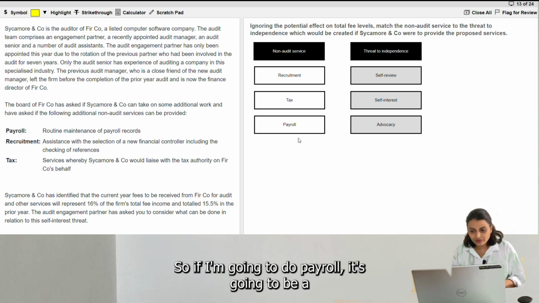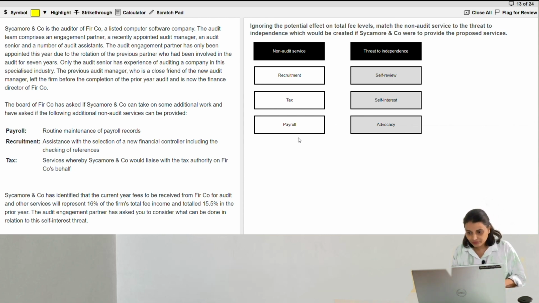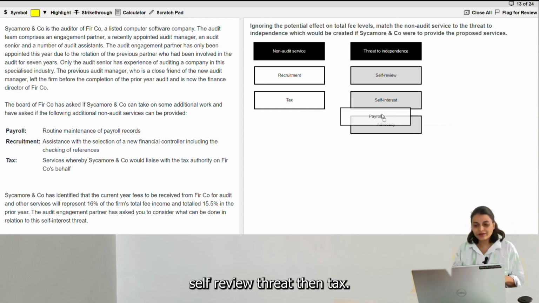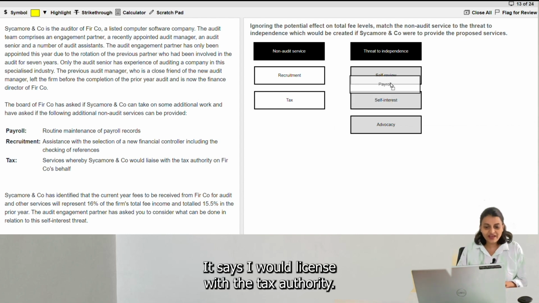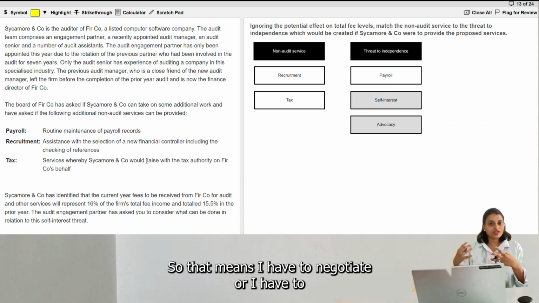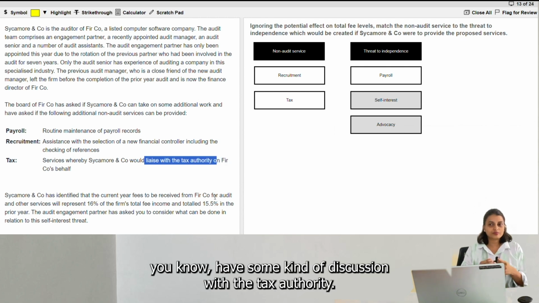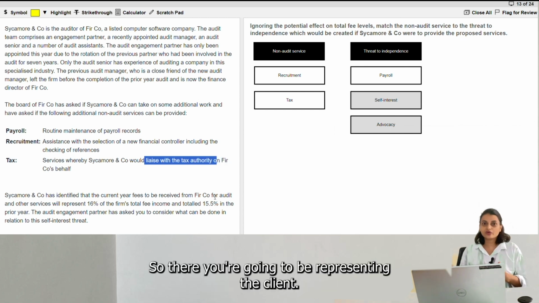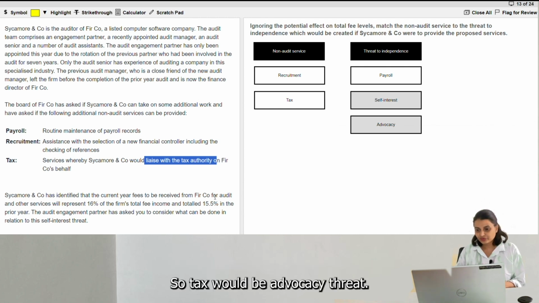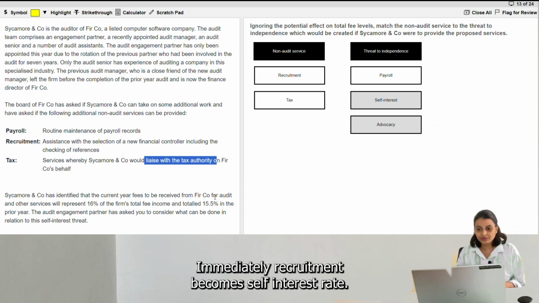So if I am going to do payroll, it's going to be a self-review threat. Then tax, it says I would liaise with the tax authority. So that means I have to negotiate or have some kind of discussion with the tax authority. So there you are going to be representing the client. So tax would be an advocacy threat, and immediately recruitment becomes a self-interest threat.